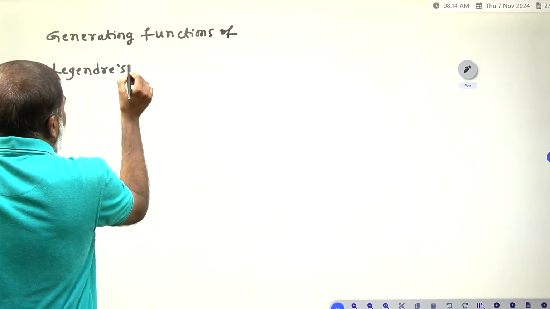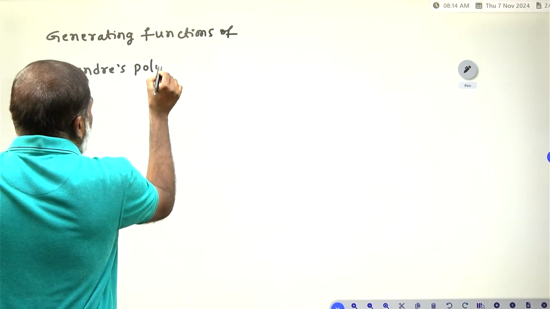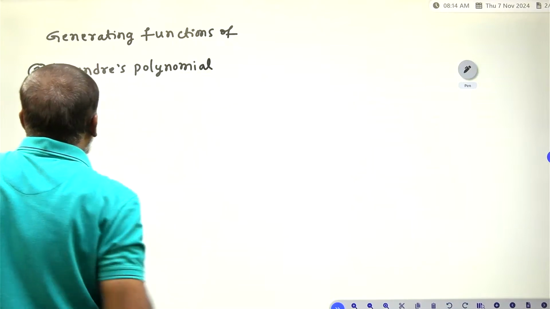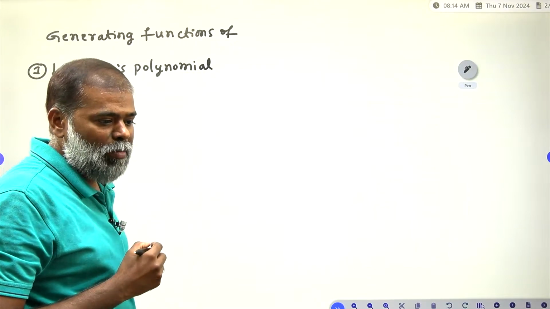The first polynomial is the Legendre polynomial. What is the generating function of a Legendre polynomial?